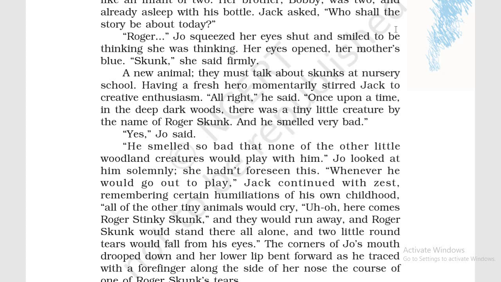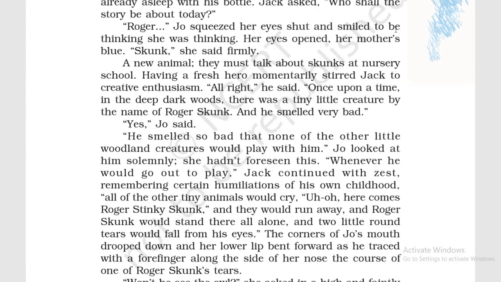Oh, here comes Roger, Stinky Skunk. And they would run away. And Roger Skunk would stand there all alone. Then what used to happen? All the other animals used to run away from him. And again, Roger Skunk would stand there all alone without any friend. And two little round tears would fall from his eyes. So he would stand there crying.